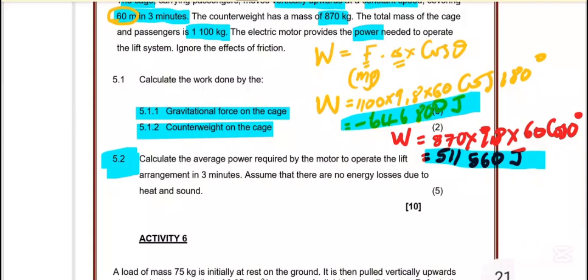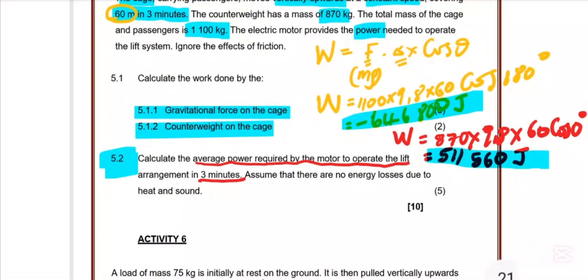Okay, so what does the question down here say? Calculate the power required by the motor to operate in 3 minutes. So we are looking for the power required by the motor to operate in 3 minutes. Now let's do this question. Go back to the free body diagrams that we have. I will just draw one of them here.